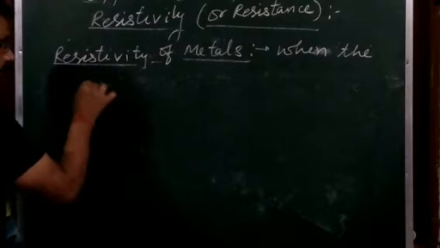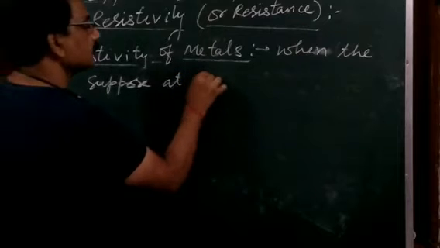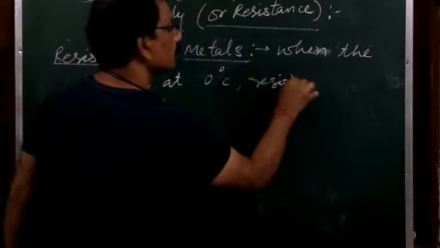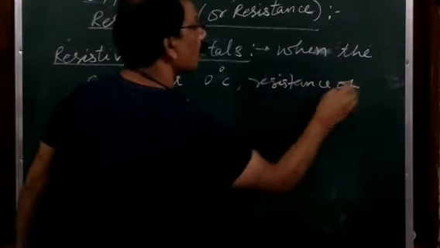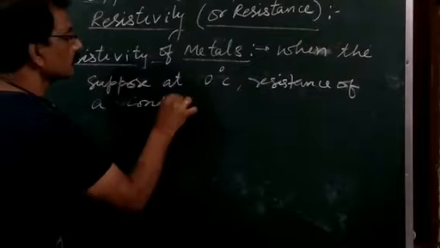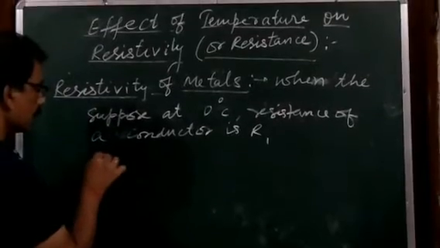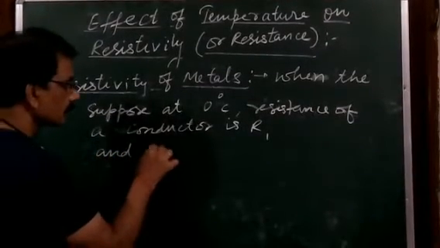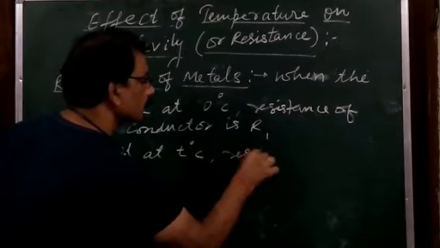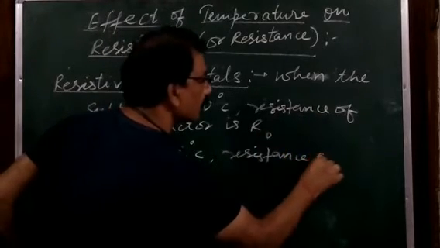And suppose at 0 degree centigrade, the resistance of a wire or conductor is R0, and at T degree centigrade, suppose the resistance becomes R1.